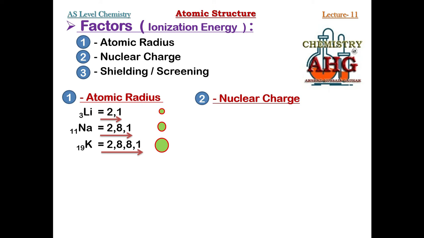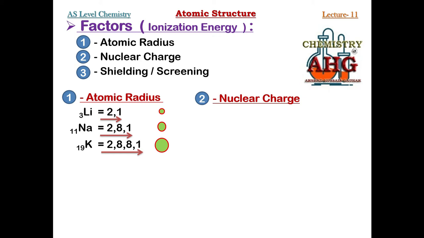Proton and neutron, and out of these two subatomic particles, neutron is neutral. So what does this mean? Which subatomic particle is charged and responsible for deciding nuclear charge? It is the proton, and you know protons are positively charged particles. So when protons are positively charged, what will the nuclear charge be?